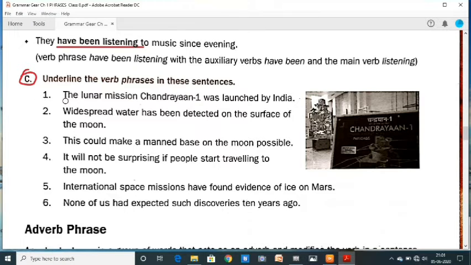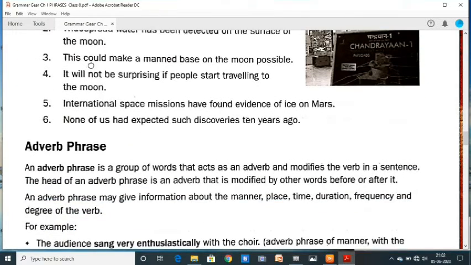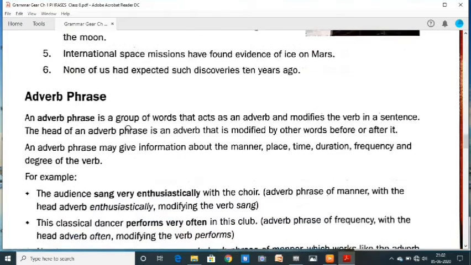Question number 1. The lunar mission Chandrayaan-1 was launched by India. Here was launched, because was is a helping verb and launched is a main verb. So was launched is a verb phrase. The rest of the questions you will have to do.